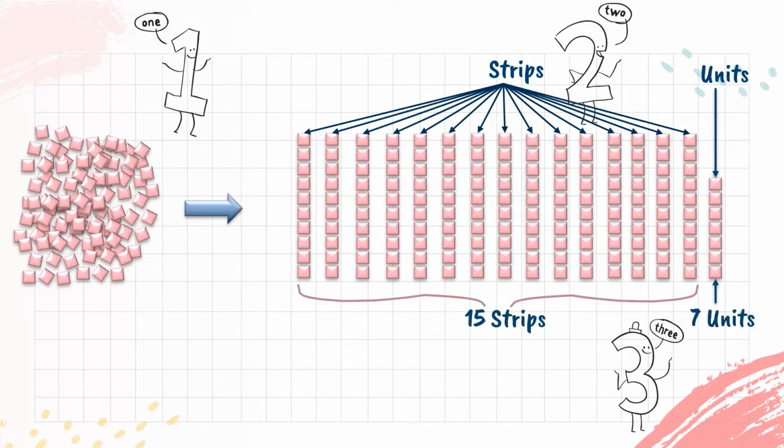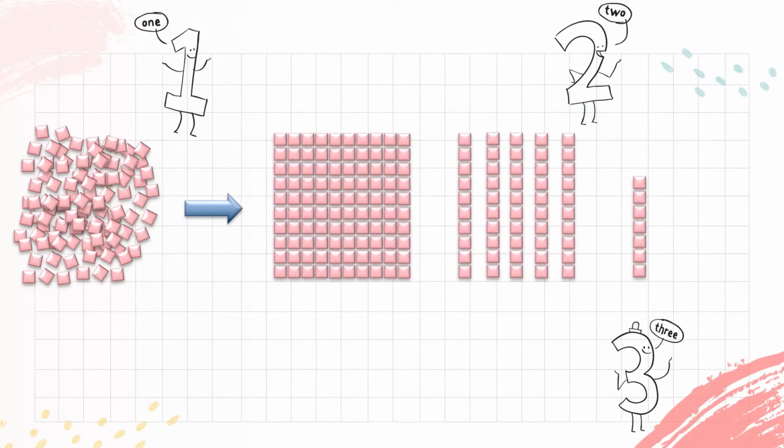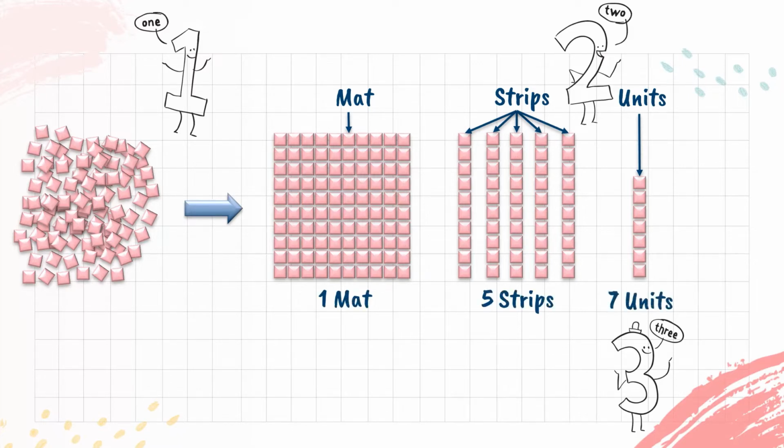Here we have arranged the pile into 15 strips and 7 units are left over. Second, the strips are arranged into as many groups of 10 as possible. The 10 strips in each group are placed side by side, forming a square-shaped arrangement called a mat. A mat consists of 10 tens, commonly referred to as 100. Since there are fewer than 10 mats, the process ends.